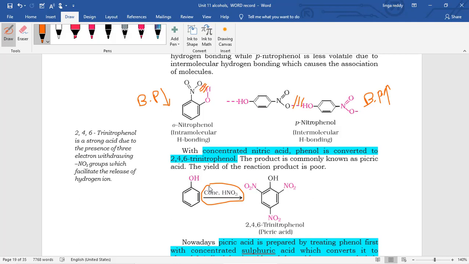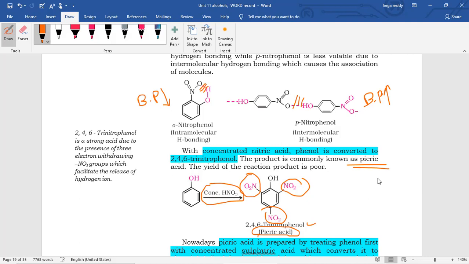Obviously, more NO2 plus will generate. All NO2 groups attack the benzene and form 2,4,6-trinitrophenol. The common name is very important, that is picric acid. You can see here, this is picric acid.